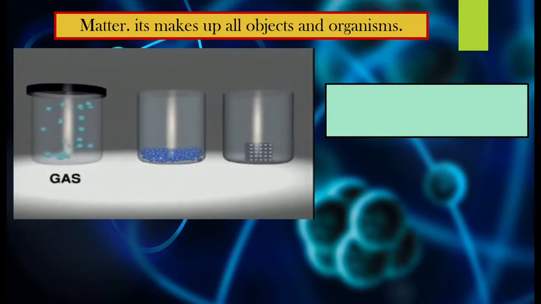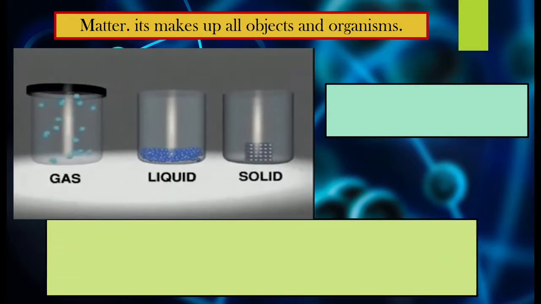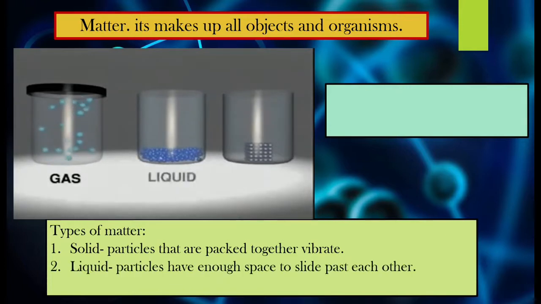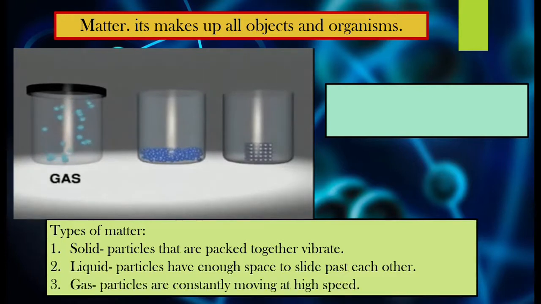The three states of matter that we studied were solid, where the particles are tightly packed together, liquids, where the particles have enough space to slide past each other, and then you have the gaseous state of matter. The particles are constantly moving at high speed.